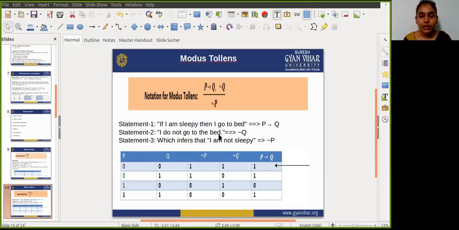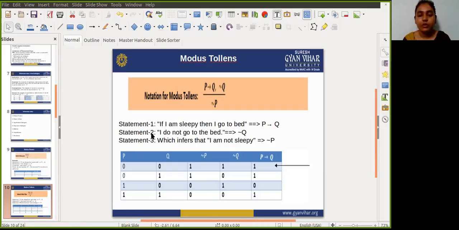In column number 4 and column number 5, I am applying the conjunction rule. In the first case both are true, so obviously the result will be true, and in that case the not P value is also true.